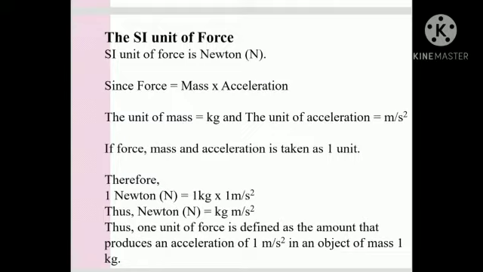So Newton equals kg meter per second square. Thus, 1 unit of force is defined as the amount that produces an acceleration of 1 meter per second square in an object of mass 1 kg.